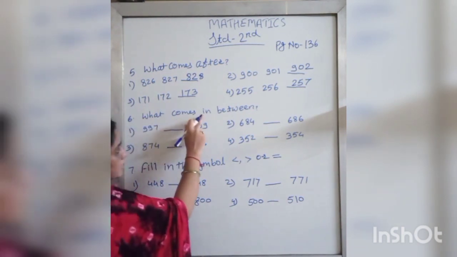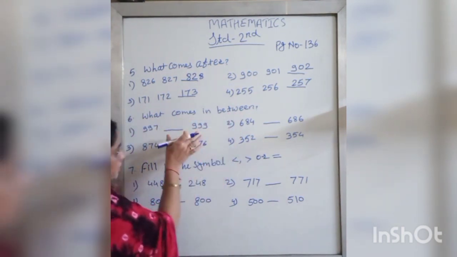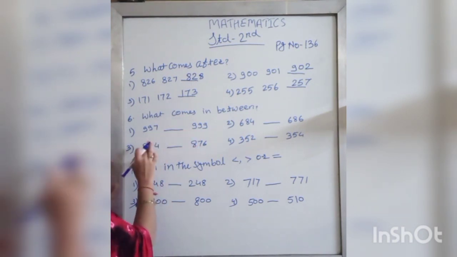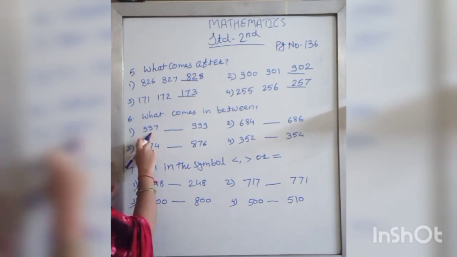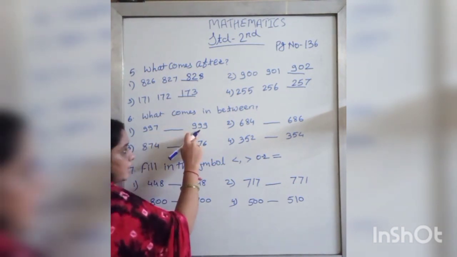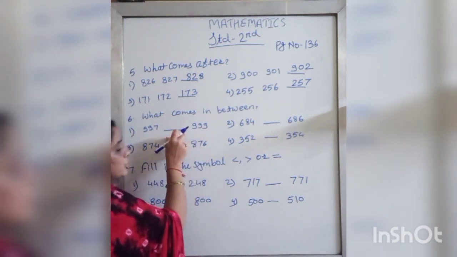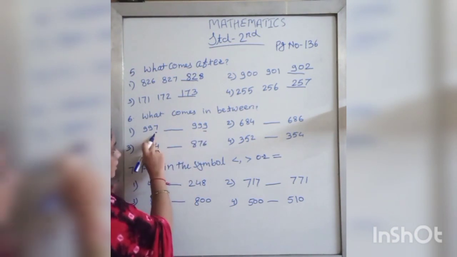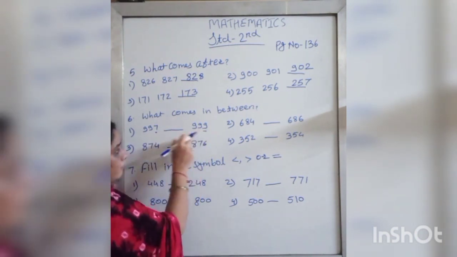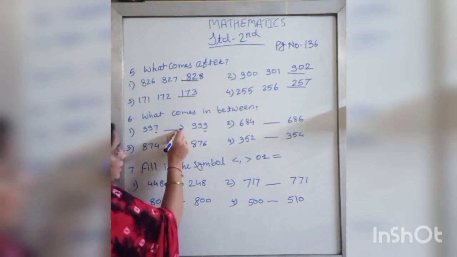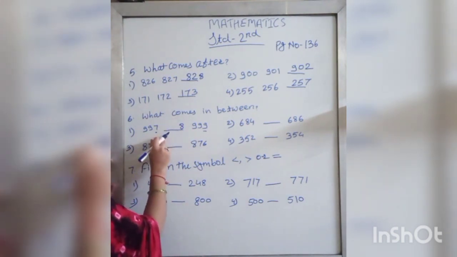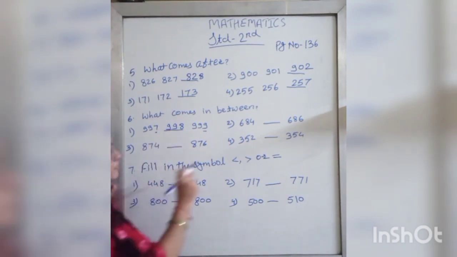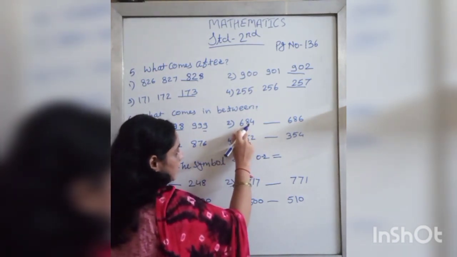See the next one. What comes in between? That means which number comes in between the given numbers. In the 997 and 999, which number we write? See, on the ones place, the numbers are here 7 and here 9. Which number is missing here? 8. So the between number will be 998.